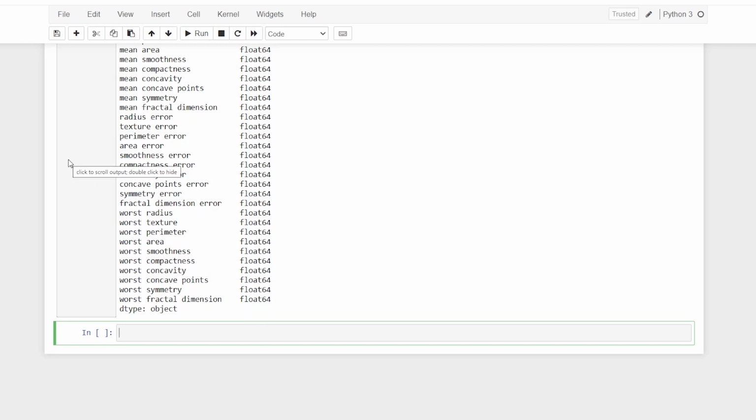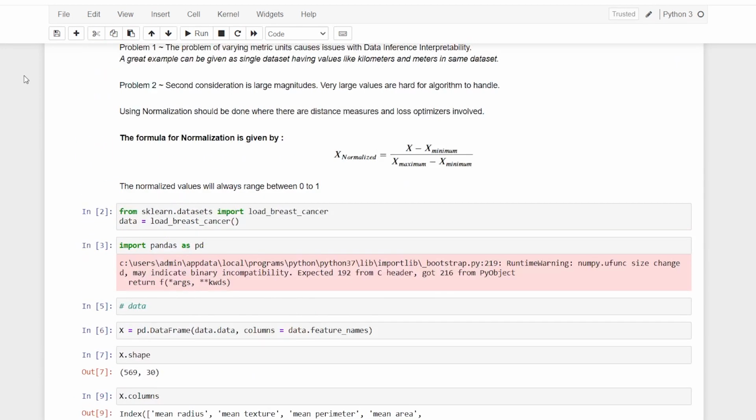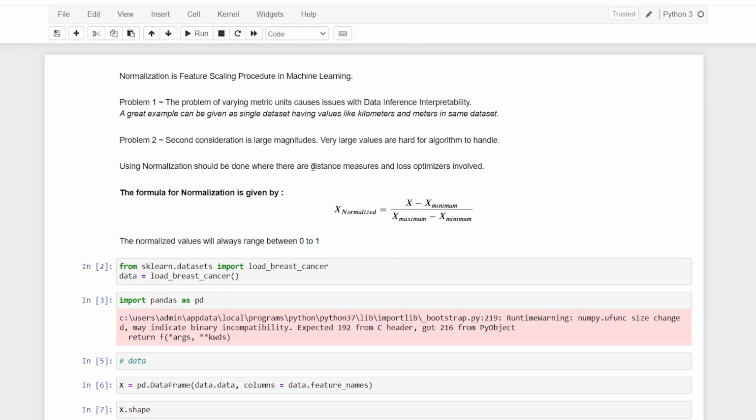So I'll start by implementing the k nearest neighbors. Let us start with the KNN. Since KNN is a distance measure algorithm, feature scaling matters for it, unlike algorithms which do not include distance or loss optimizers.